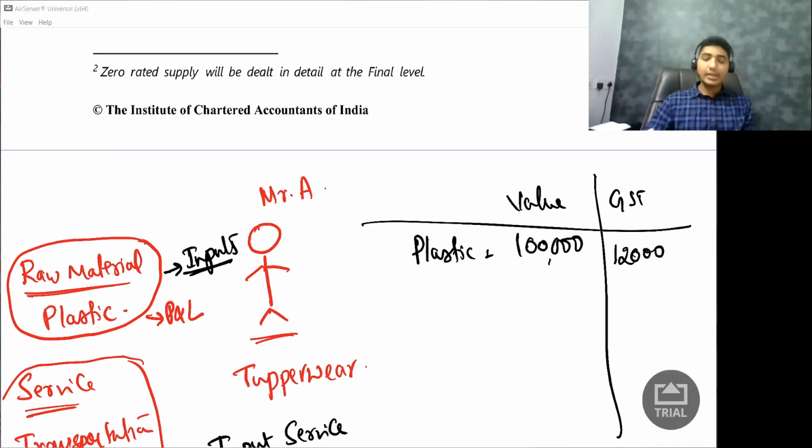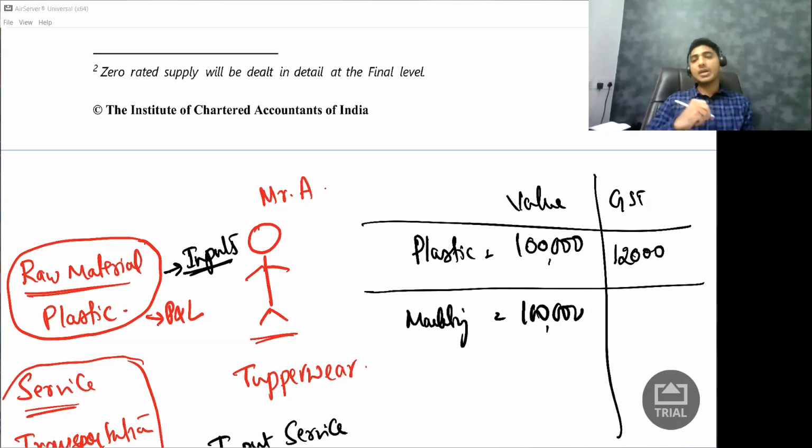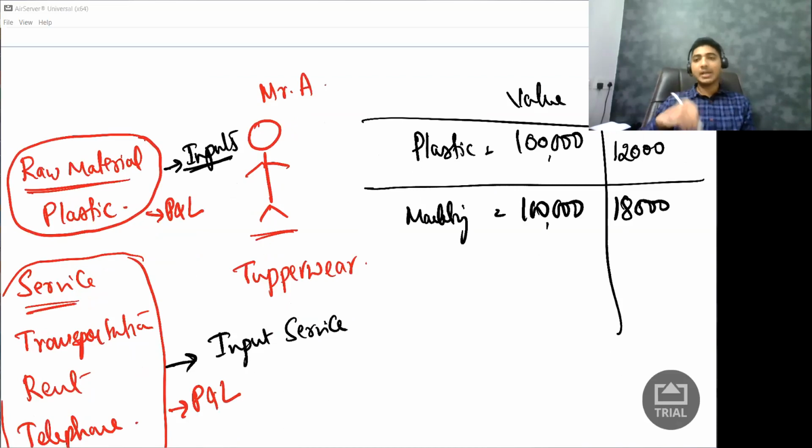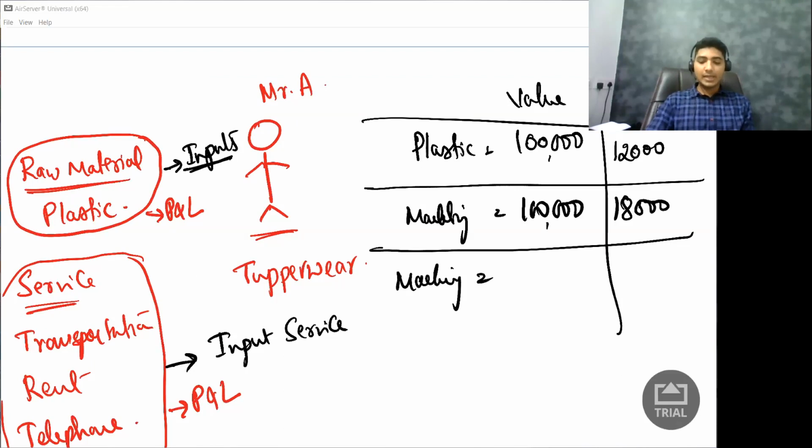Next, I have also taken some marketing services, again let us say of 1 lakh rupees, on which I have paid GST of 18,000 rupees. Along with that, let us say this month I purchased machinery of 1 lakh rupees.